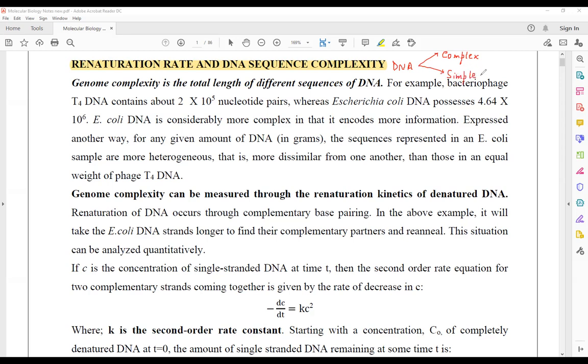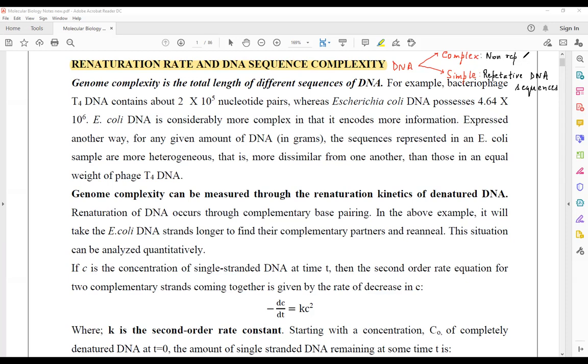A simple DNA molecule is the one that consists of repetitive DNA sequences. That is referred to as simple DNA sequences. Complex DNA sequences are the ones that are made up of non-repetitive DNA sequences.